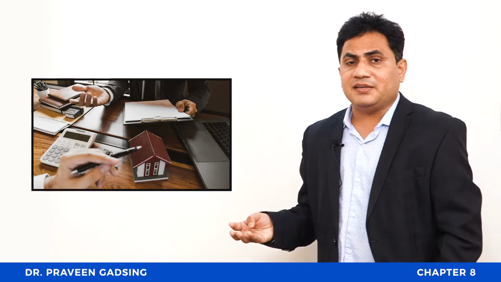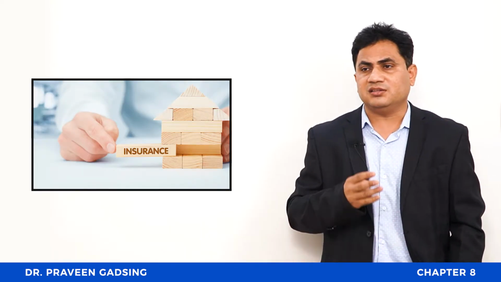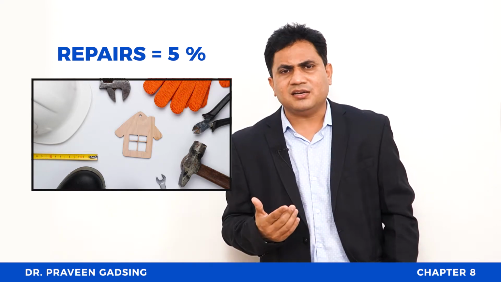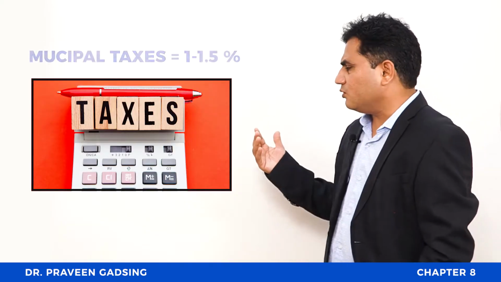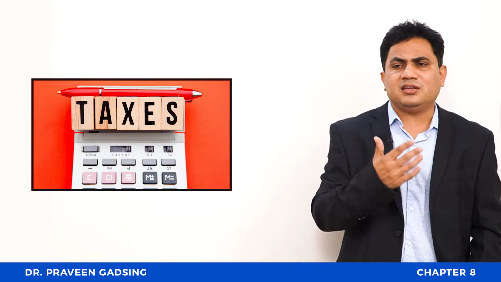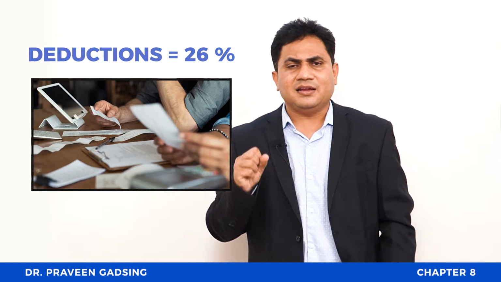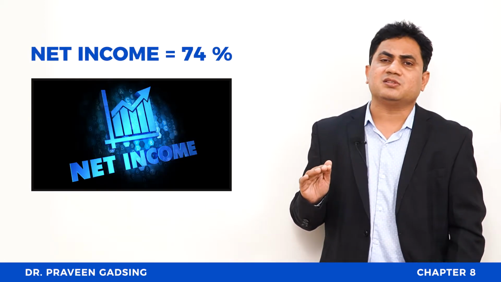Then there are insurance, repairs and maintenance, and municipal taxation. Repairs take almost 5% of your annual rental yield, the municipal taxes are 1 to 1.5%, and together with insurance and maintenance this goes to around 26%. So the net rental yield you get is almost 76% of the annual rental yield.